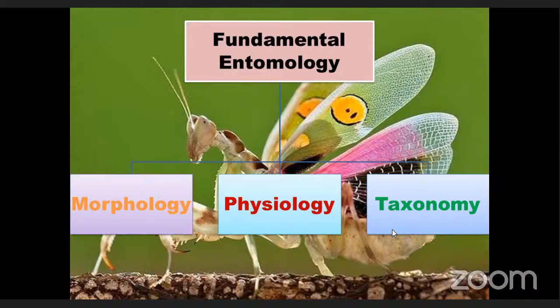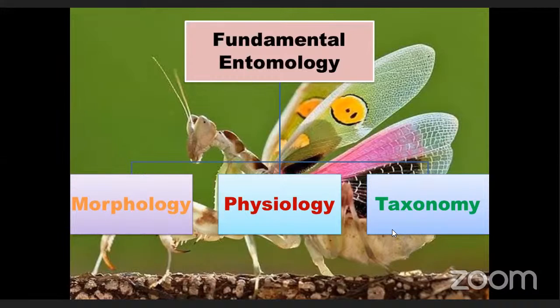These are the definitions. There are different types of groups, different types of orders. At present, 30 orders are there in taxonomy.